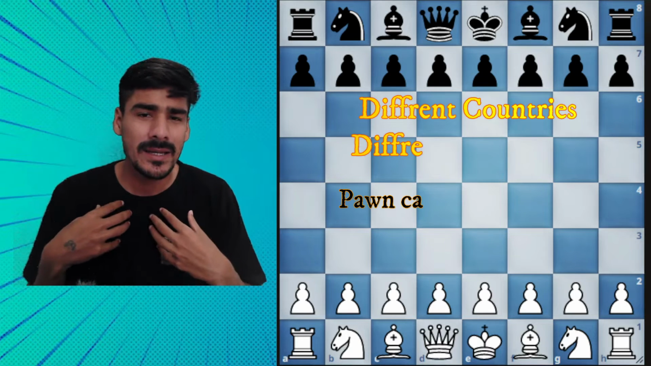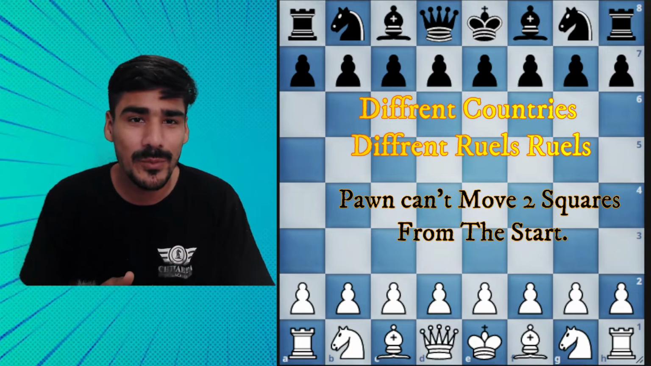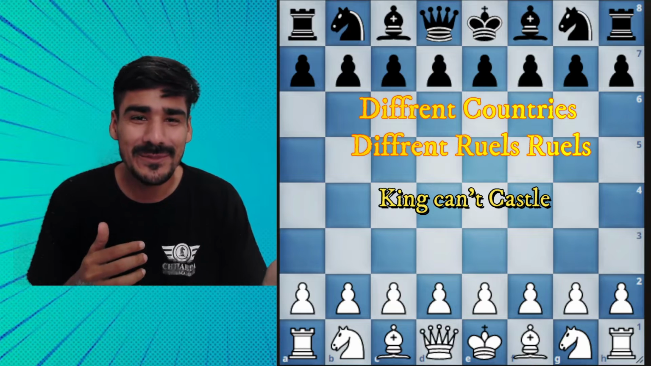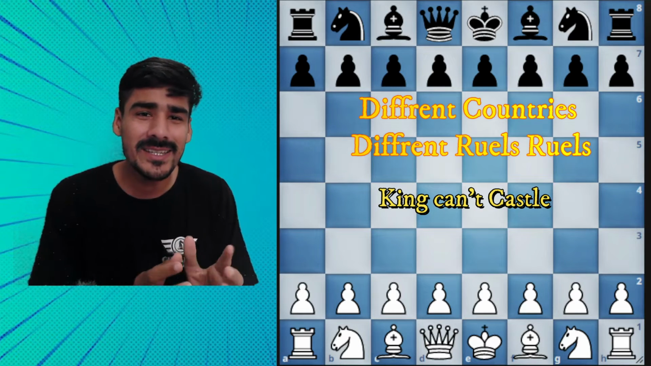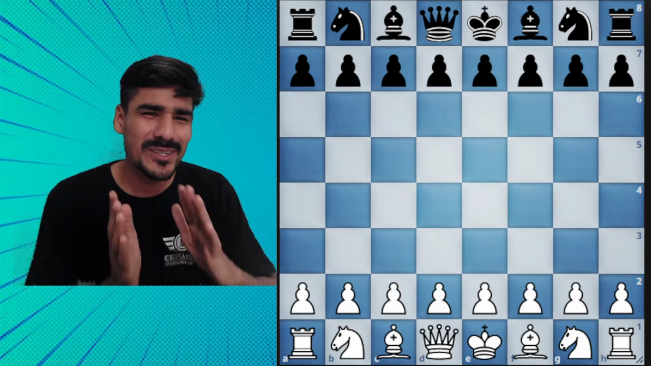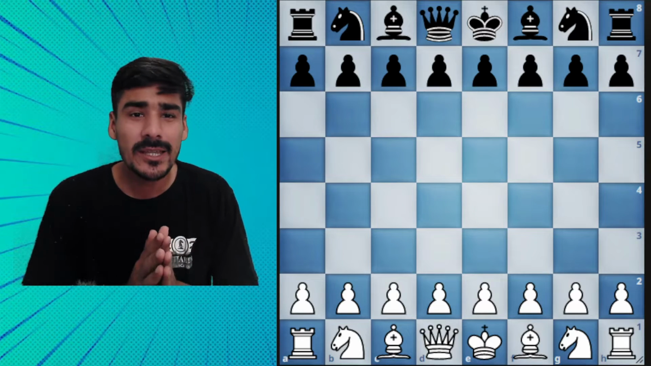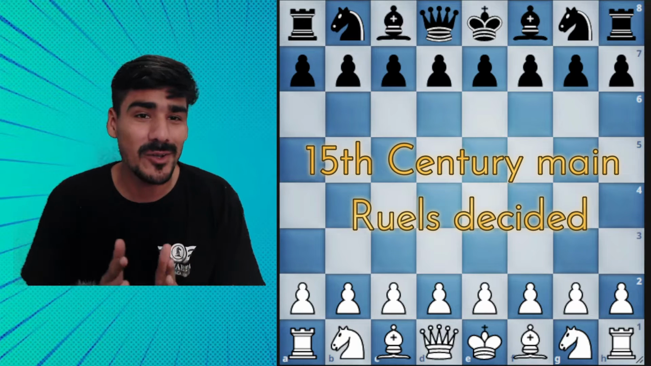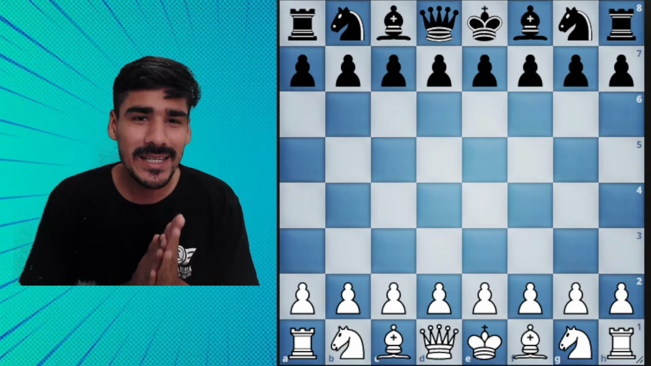Like in India, many people did not move the pawn two squares, which we do now, right, and there was no castling rule. Or one very important rule which I also learned as a beginner: when I started, many people said the king can't move without check, right. So there were different rules in different eras. But in the 15th century the main rules came, and today we also follow the same rules. Okay, so guys, now we'll start our chess journey.